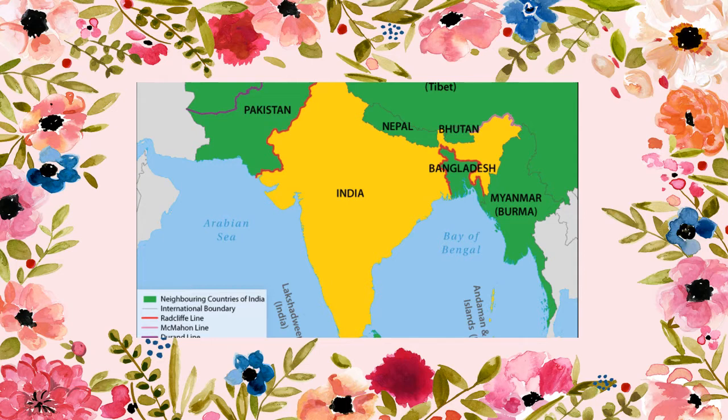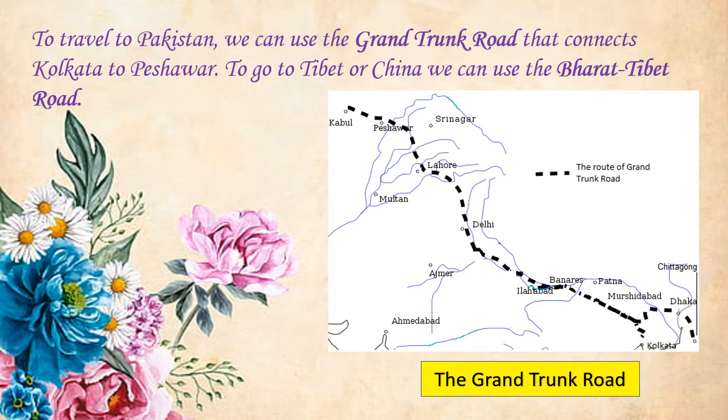If we have the permit, we can use these roads and go across to visit these countries. For example, if we want to travel to Pakistan, we can use the Grand Trunk Road that connects Kolkata to Peshawar. And to go to Tibet or China, we can use the Bharat-Tibet Road.